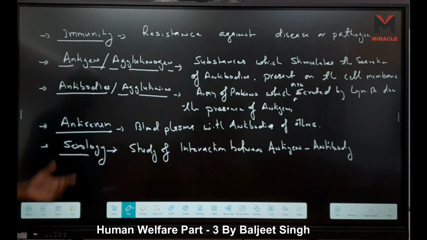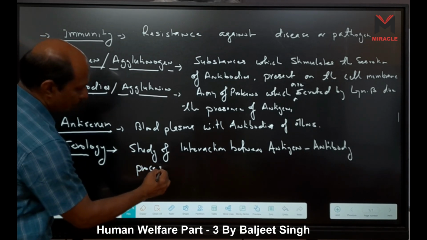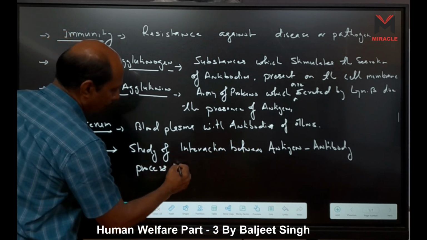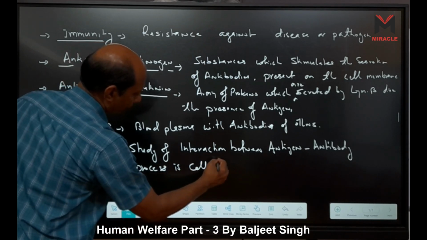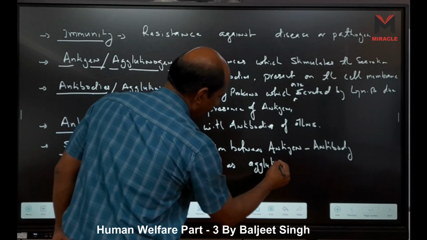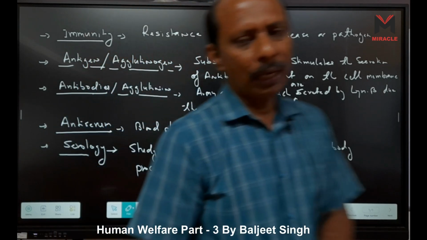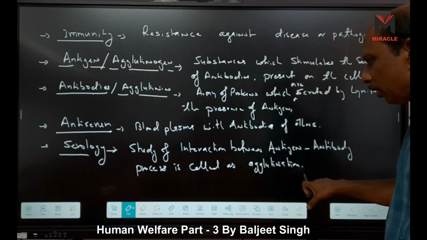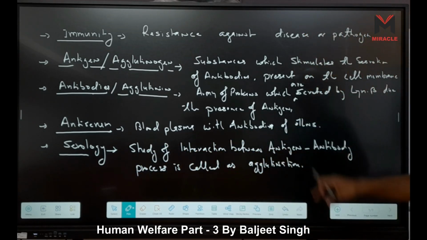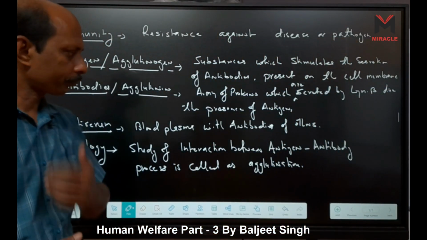This is called serology, and the process of interaction between antigen and antibody is called agglutination. A study of interaction between antigen and antibody is called serology. Sero comes from serum.